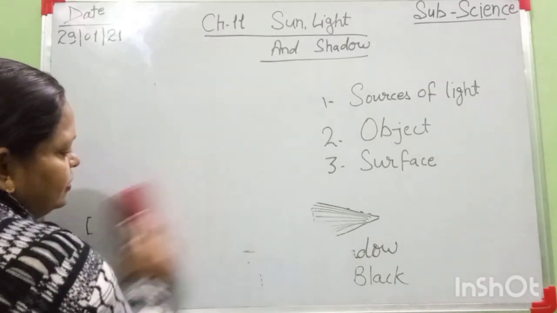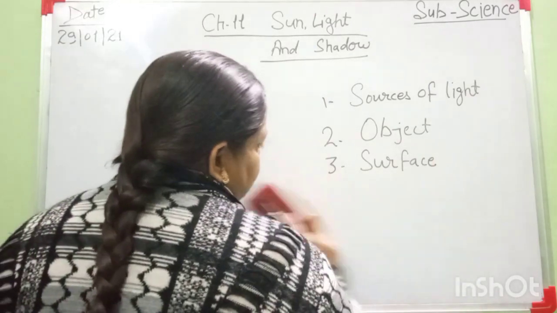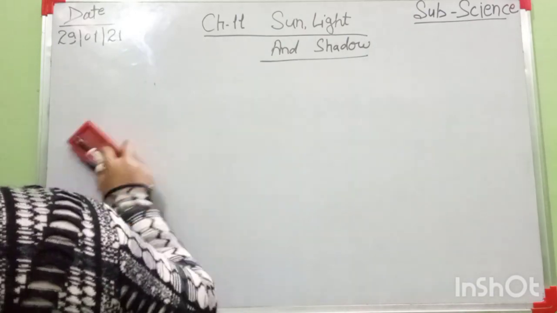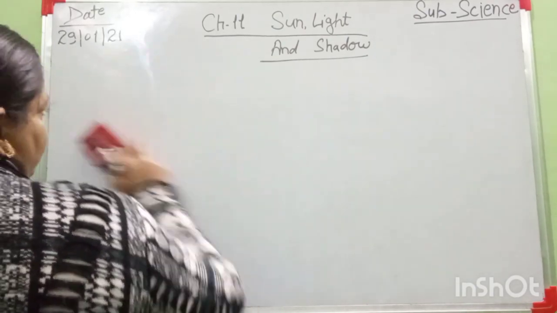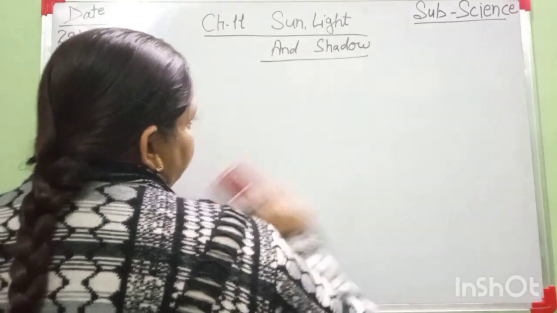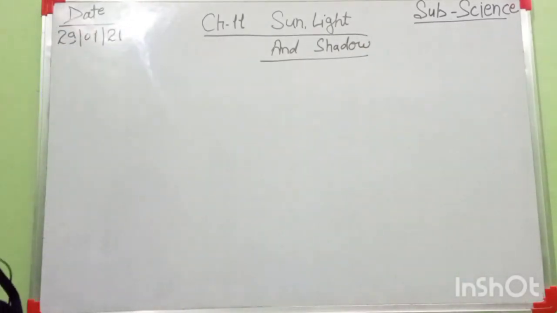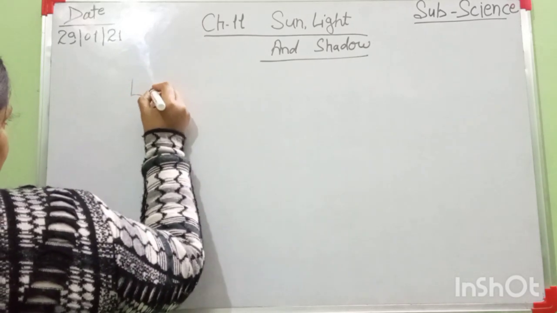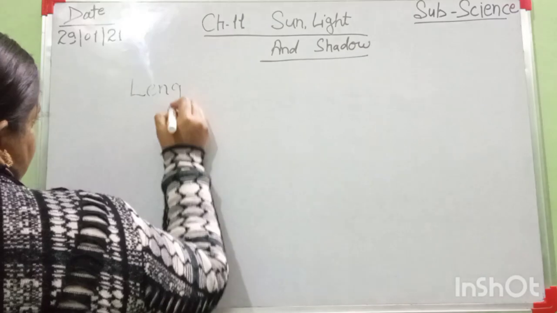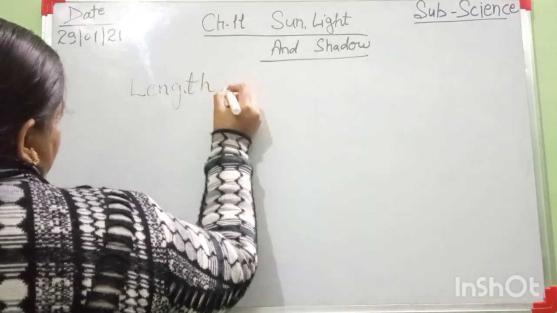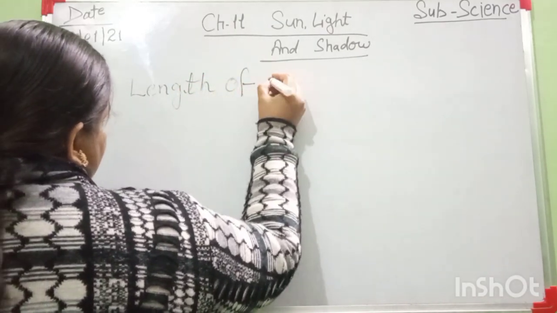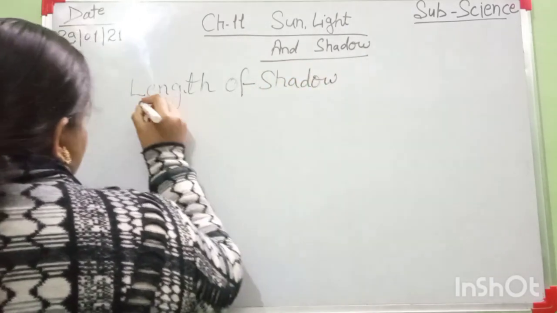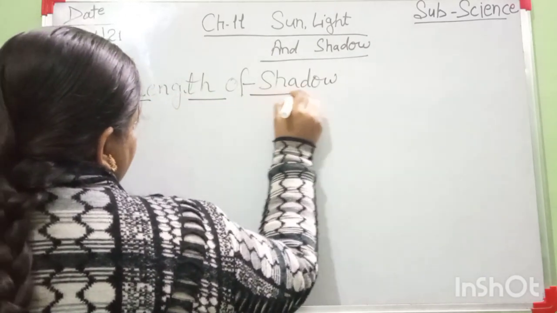Then move to the next part of this chapter, which is length of shadow. And it is a very interesting part, length of shadow. And this is the last part of this chapter. Length of shadow. This is a very interesting part of shadow.